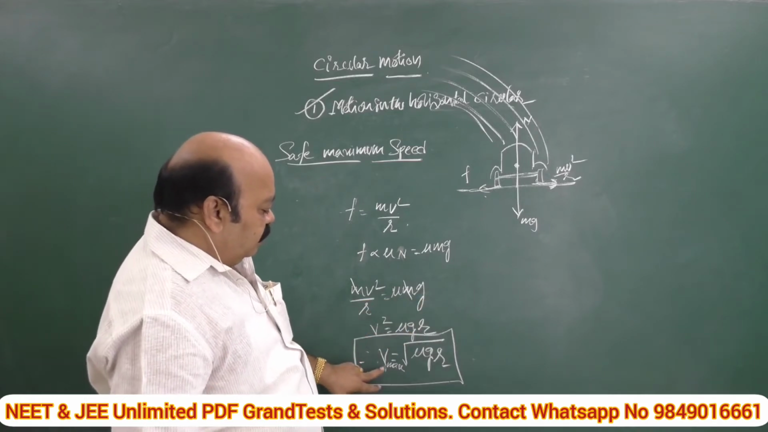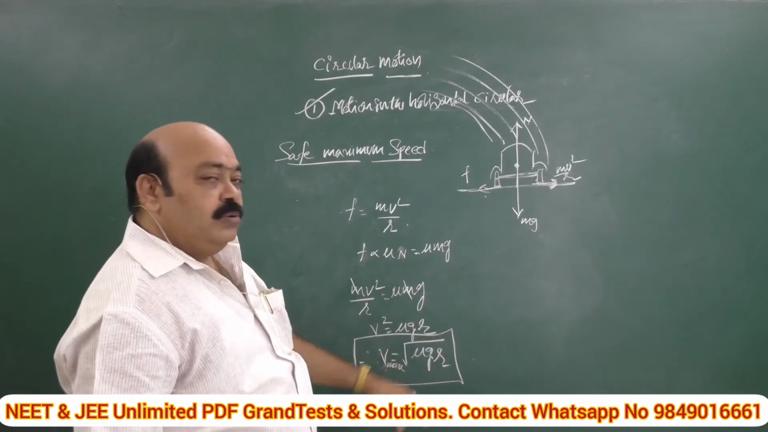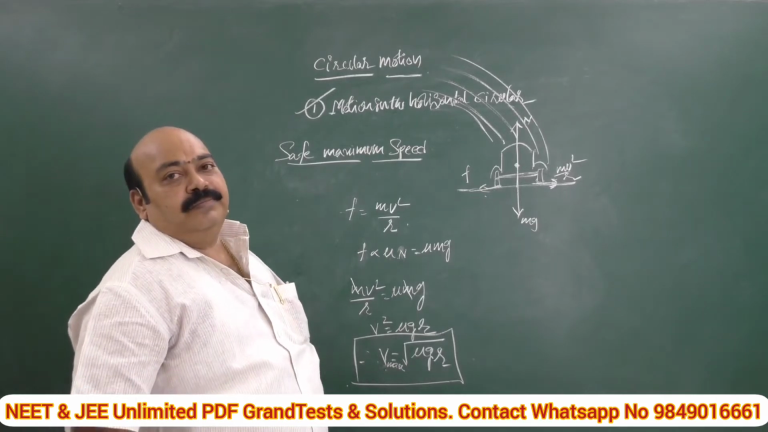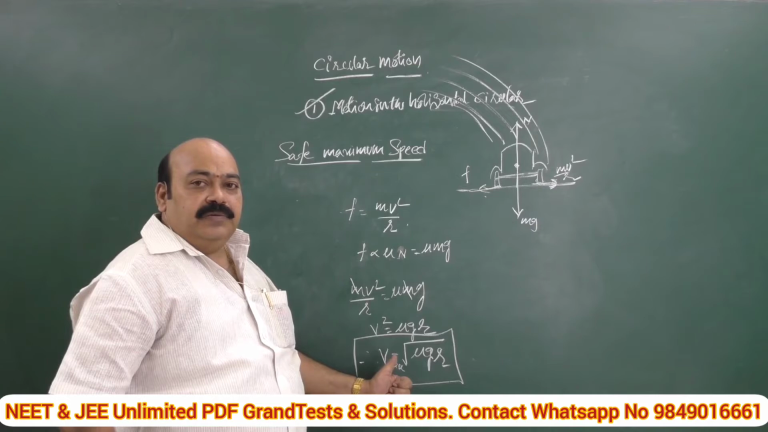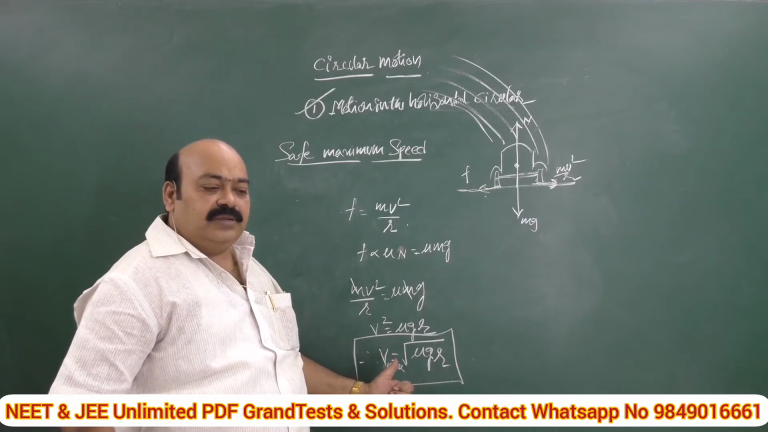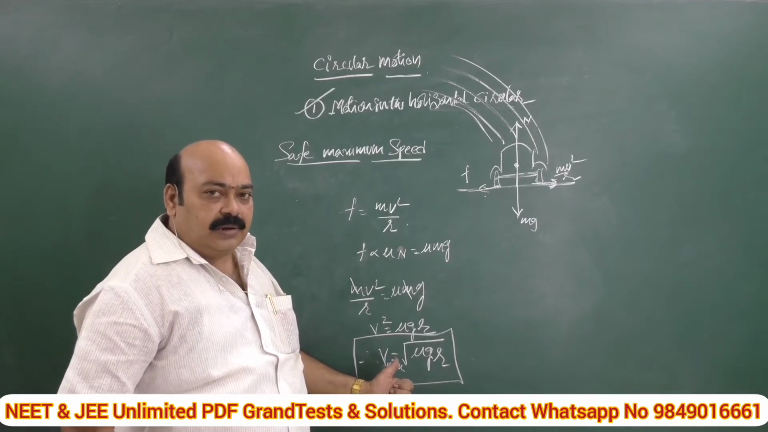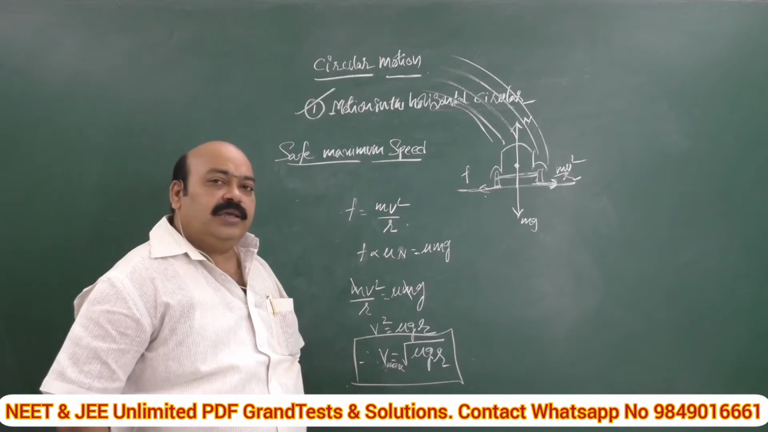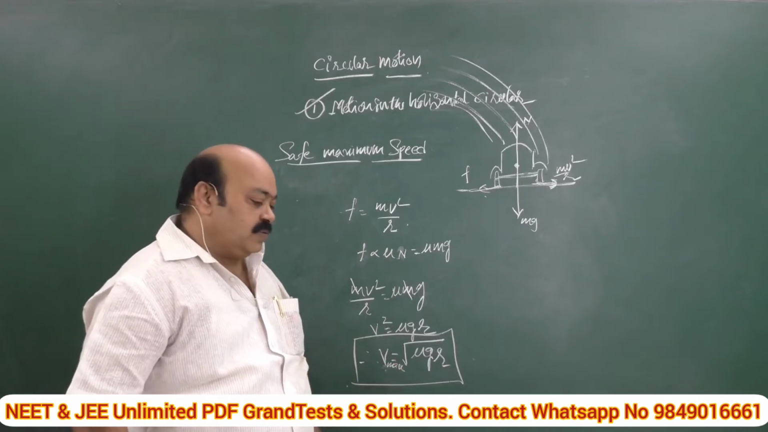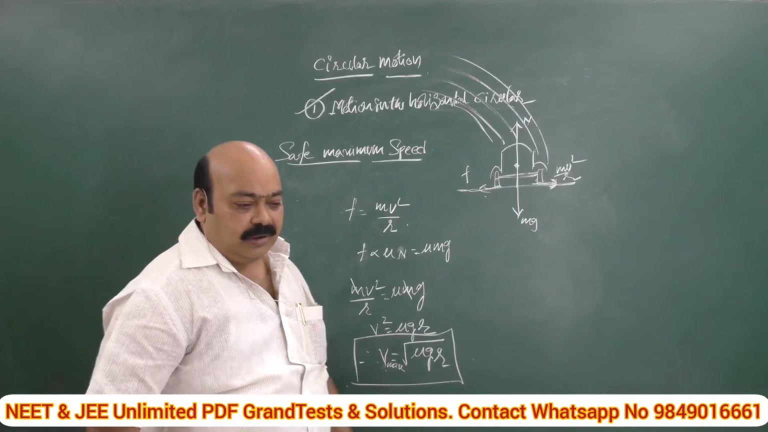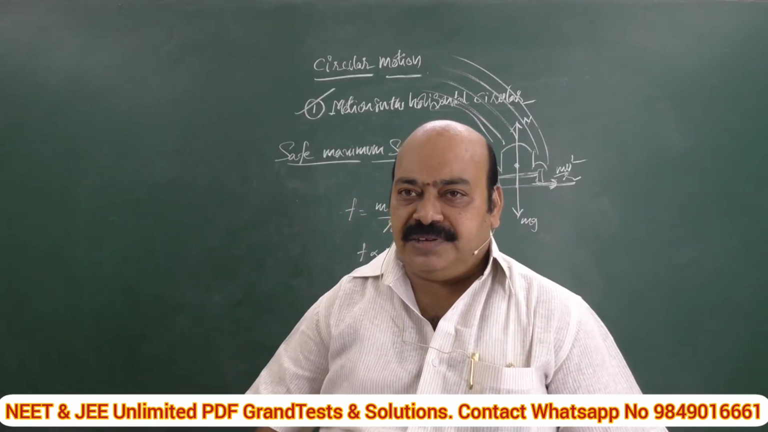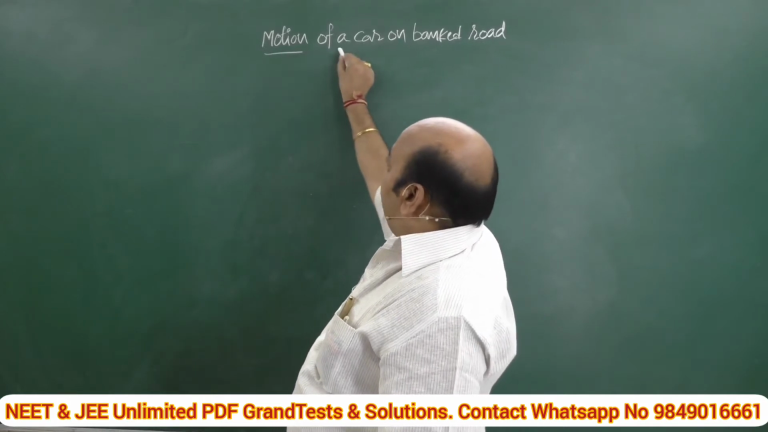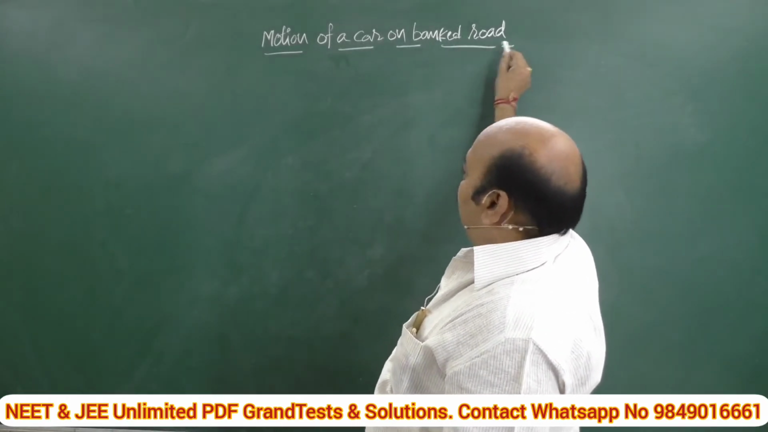From this we can derive v maximum is equal to the square root of mu g r. That means the safe maximum speed with which we can travel around a circular horizontal road without skidding is v maximum equals square root of mu g r. Now, let us go to the next case: motion of a car on a banked road.